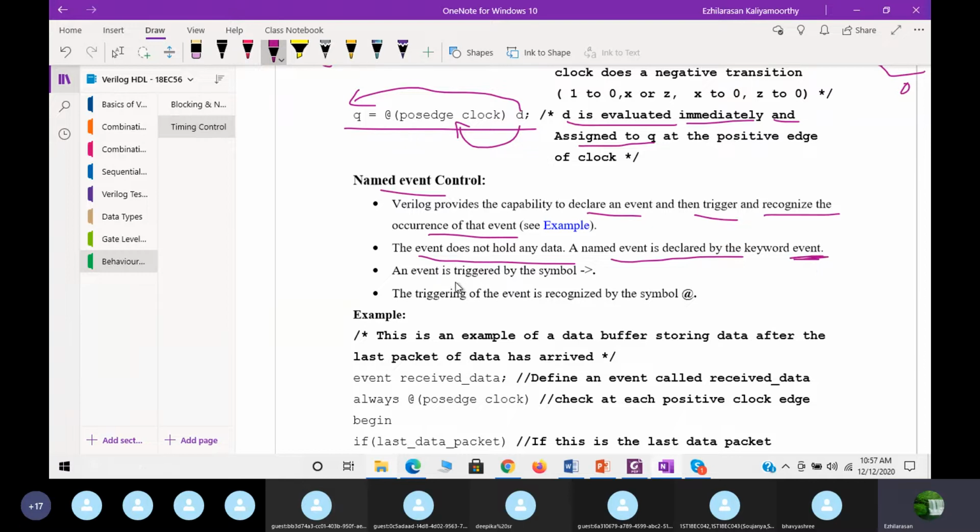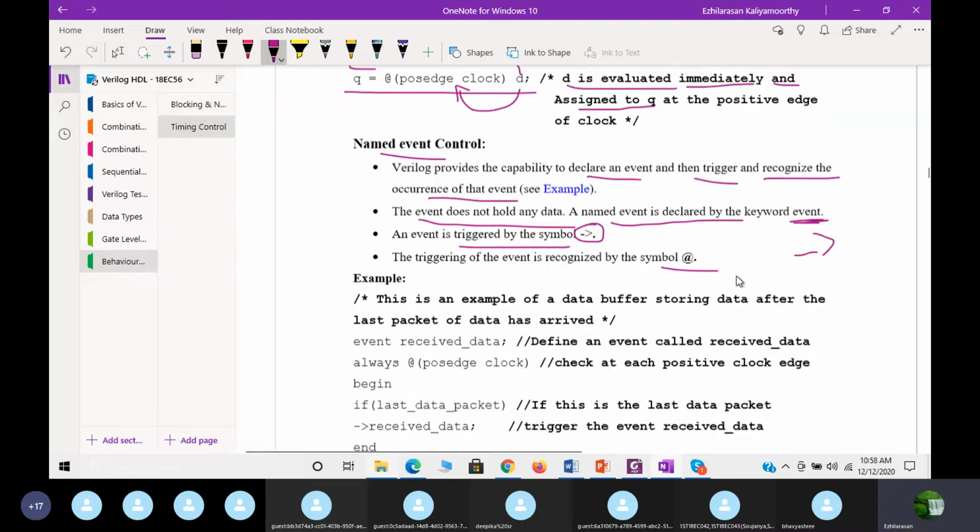An event is triggered by this symbol: a hyphen followed by an arrow mark. Next, the triggering of the event is recognized by the symbol at.